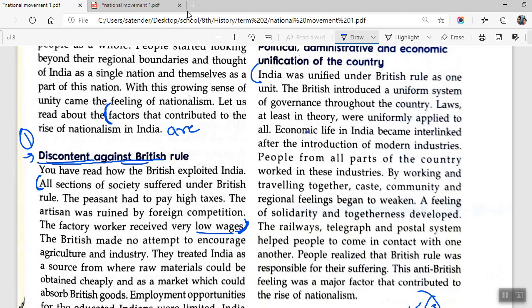So you'll be starting from India, and then you can strike out this part, uniformly applied to all. Economic life in India became interlinked, and after the introduction of modern industries, people from all over, by working and traveling together, a feeling of solidarity and togetherness developed. You can write till this point, otherwise it will be too long. So you can just write that much answer. Okay. This is your answer to D2.